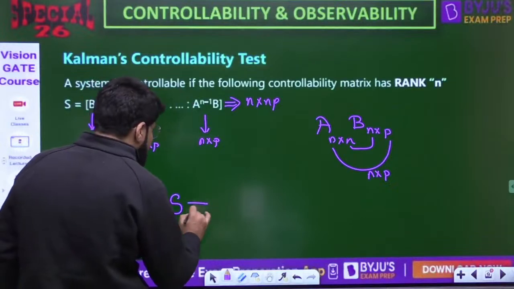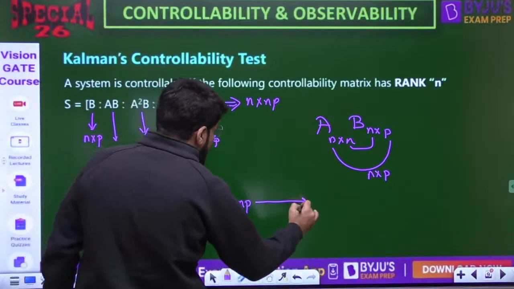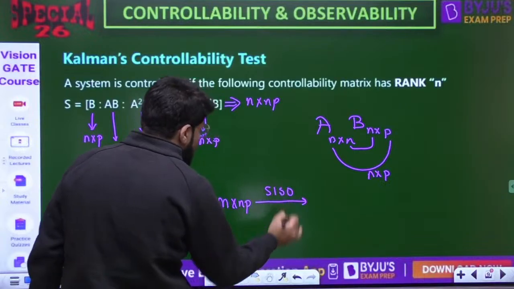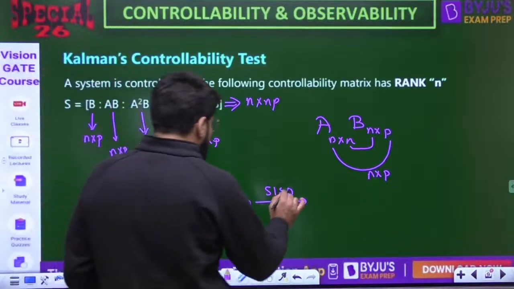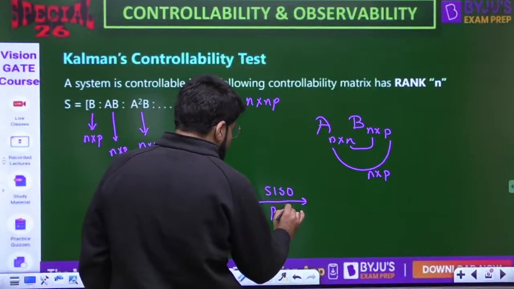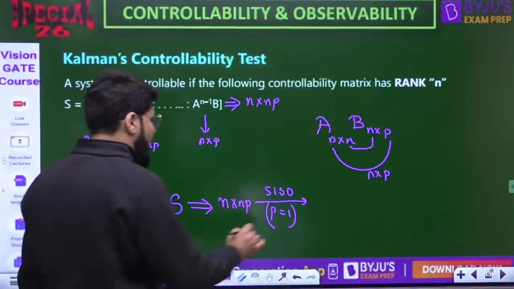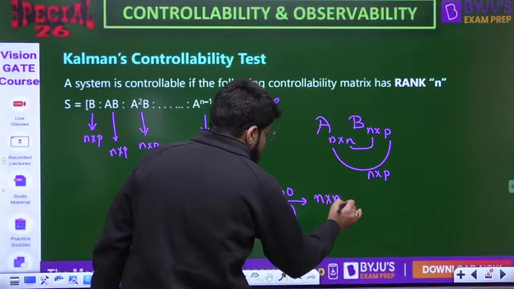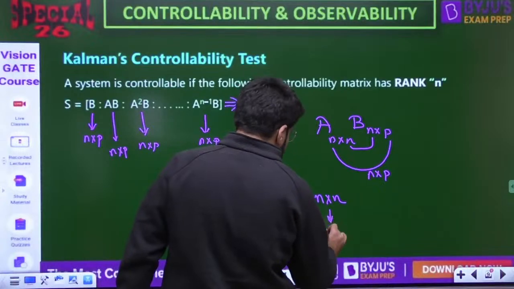So matrix S has the size n cross np. But if I turn back to a SISO system, we know that p equals 1. What is p? The number of inputs. So if I take p equal to 1, the result will be an n cross n matrix, that is, a square matrix.